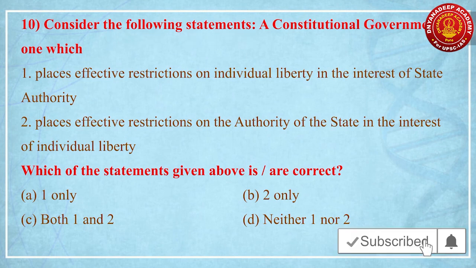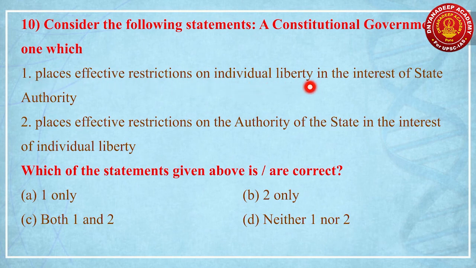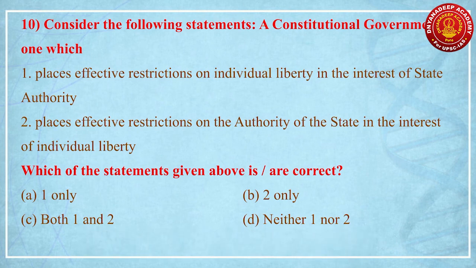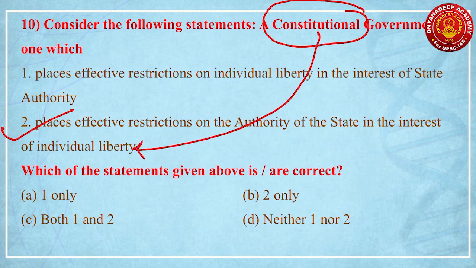Then the last question of the test. Consider the following statements. A constitutional government is one which: one, places effective restriction on individual liberty in the interest of state authority; two, places effective restriction on the authority of the state in the interest of individual liberty. These kinds of questions are prone to many mistakes and there are chances that you could commit a mistake. The correct answer for this question is the second. Why? Because a constitutional government has to function for individual liberty, not for state authority. So those who have marked 1 as the correct answer are wrong. Remember, the correct answer is 2.